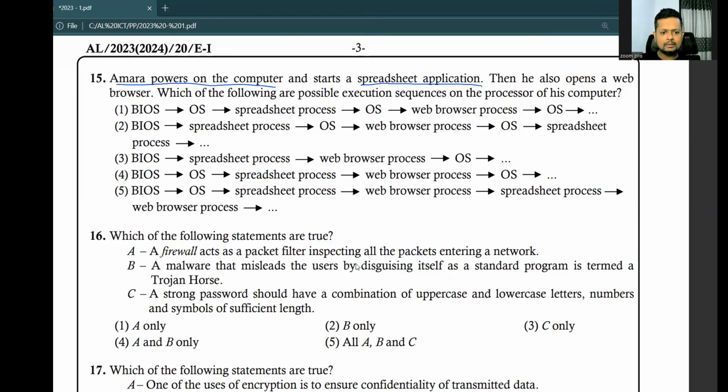Number 2, BIOS, spreadsheet. No, BIOS always boots the operating system. BIOS spreadsheet, no. BIOS OS, yes. Spreadsheet, a spreadsheet cannot open up a web browser. BIOS OS spreadsheet, no. Number one is the correct answer.